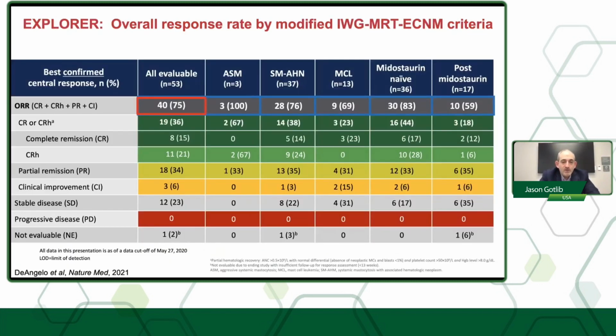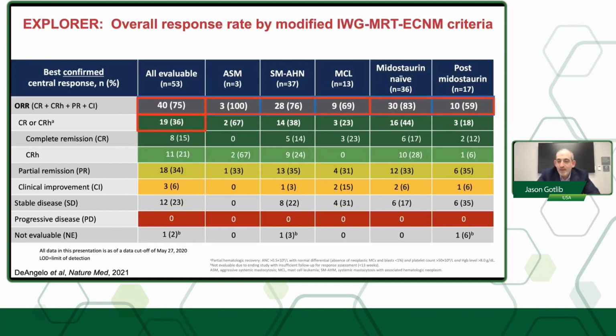And here are the response rates. You can see that the response rate overall was 75%, and 36% of patients achieved a complete remission or complete remission with partial hematologic recovery. Here are the responses amongst the 3 advanced subtypes, ranging from 69% in mast cell leukemia to 100% in ASM, although this was a very small sample size in that subtype.